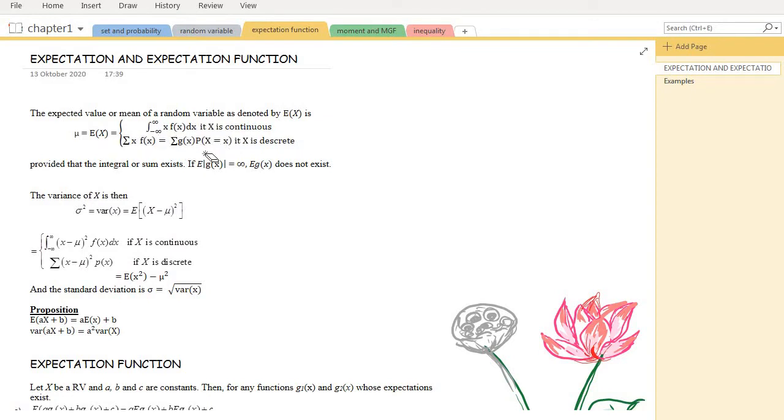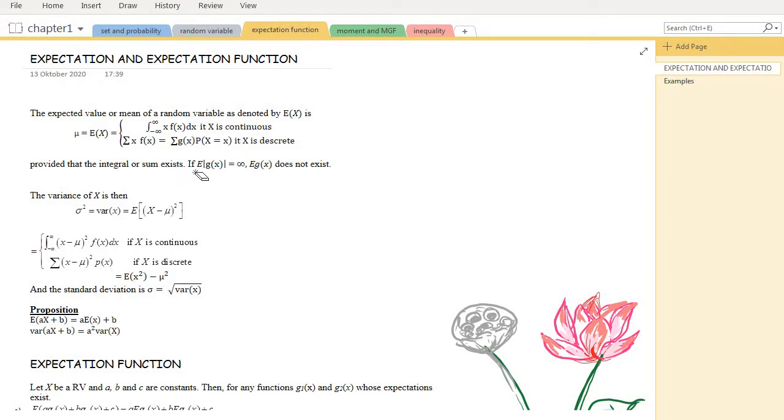the formula defined here. When we have x as a continuous random variable, it is obtained as the integral of x multiplied with the probability density function fx. And then if x is a discrete random variable, the expected value is obtained as the sum of x multiplied with the PMF. Okay, so provided that the integral or sum exists.